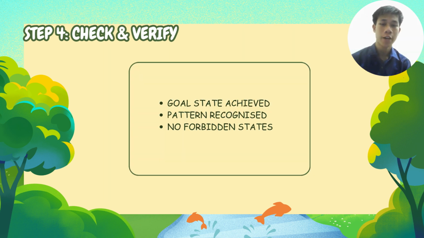Here in step 4, I assume the goal state is achieved, where all entities on the right side are recognized. The goat, recurring as the key here, has a conflict with cabbage and wolf. And lastly, there is no forbidden state, where there are no dangerous pairs during the trips.